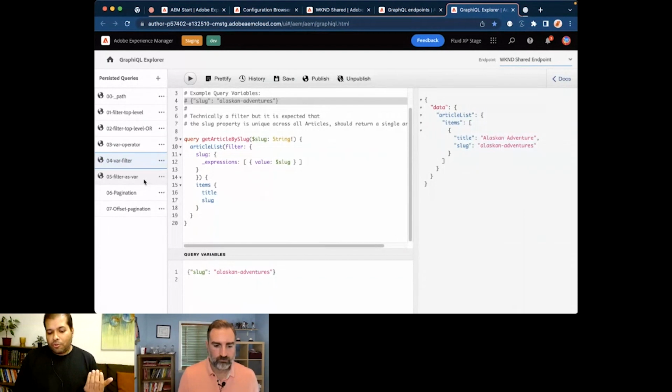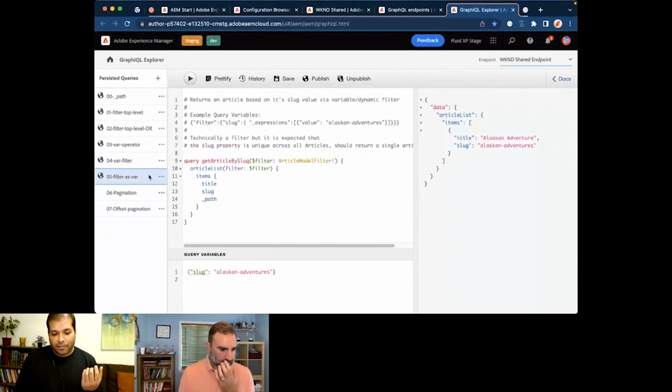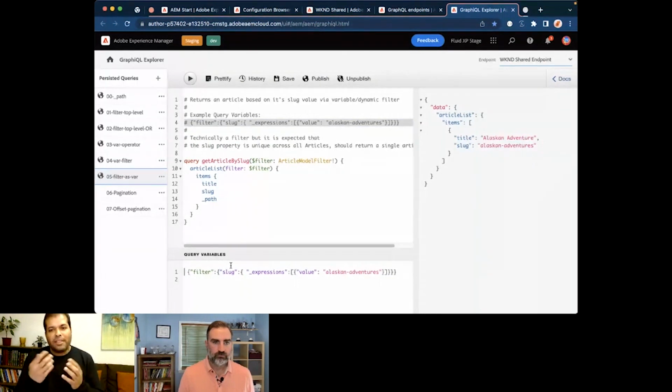Next, we want to use the same query, with the same results, but passing the filter as a parameter. So I have this new query where we are actually passing the whole filter as a parameter. If you compare it with the previous one, it's exactly the same, only the filter has been reorganized in terms of a JSON object. So we have the filter and the slug and expression and operator and everything.